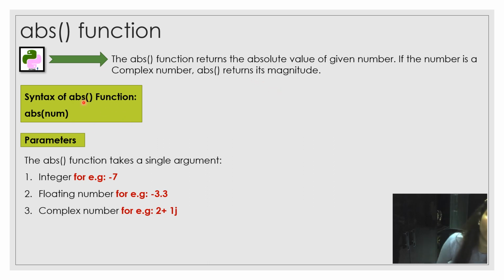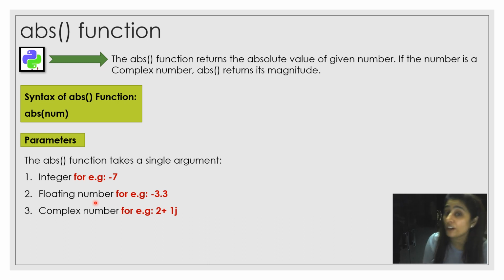So the syntax of abs(number). What parameters can you pass? You can pass integers, floating point numbers, or complex numbers. For an integer like -7 or -3, when you pass it, the abs function returns 7 only as the output. For a floating point number, if you write -7.7, it will return 7.7.